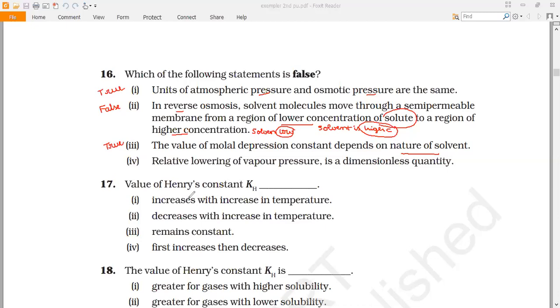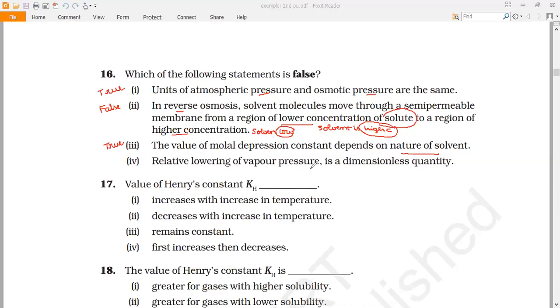We have seen in the previous question also, the sucrose prepared in two different solutions of the same molality. That question you can recall. Nature of solvent is important for molar depression constant, so that value Kf differs for each solvent. Hence, it is a true statement.